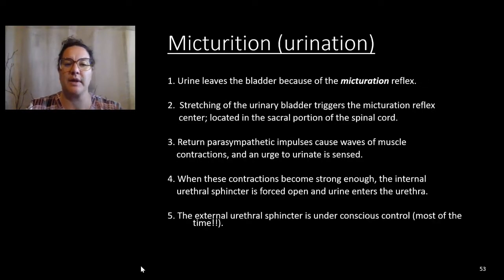So urine leaves the bladder because of the micturition reflex. The stretching of the urinary bladder triggers the micturition reflex center located in the sacral portion of the spinal cord. This returns a parasympathetic impulse, causing waves of muscle contractions, and the urge to urinate is sensed. When the contractions become strong enough, the internal urethral sphincter is forced open and urine enters the urethra. The external urethral sphincter is under conscious control most of the time. So we have the internal urethral sphincter, which is not under our control, but the external urethral sphincter is under our control.